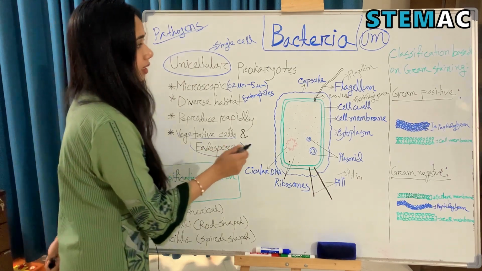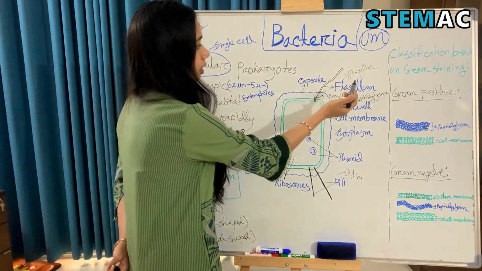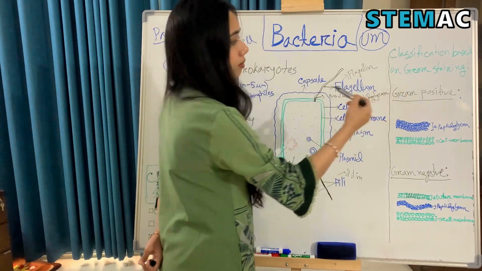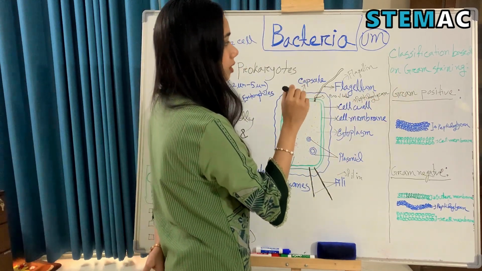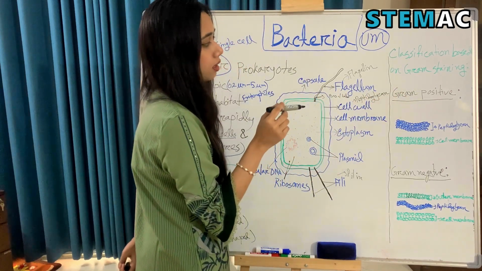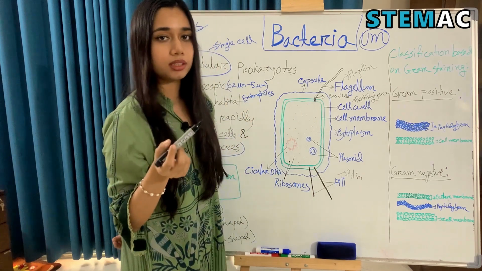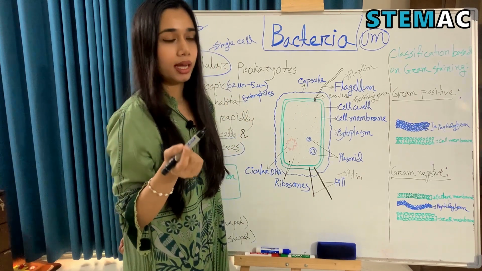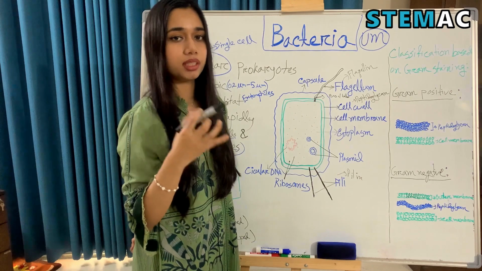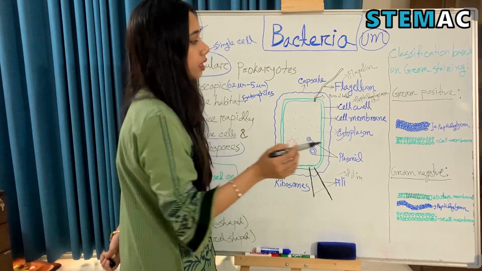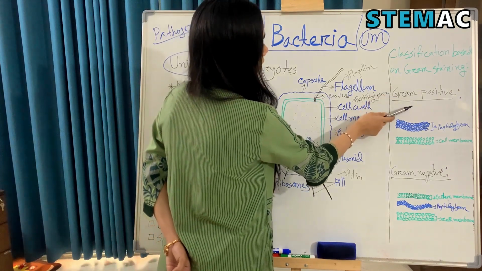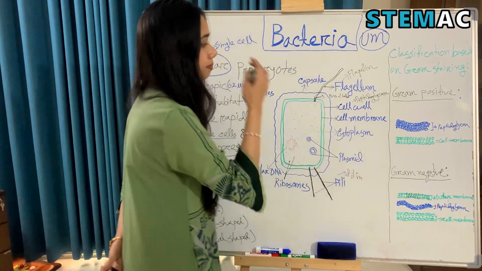So another classification of bacteria is gram staining. Bacteria can be classified based on how they react to the gram staining test, and it helps to determine their cell wall composition. There are two types, gram positive and gram negative.